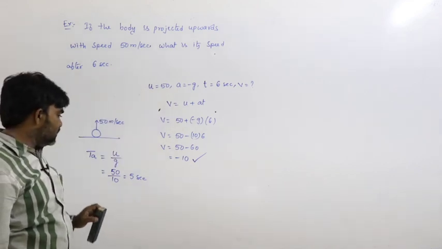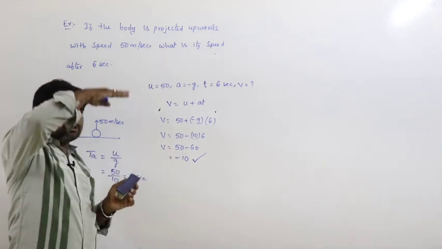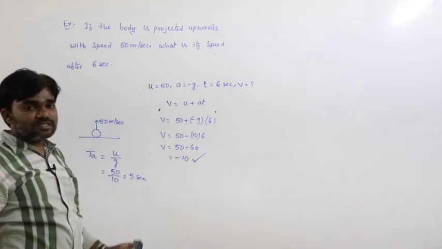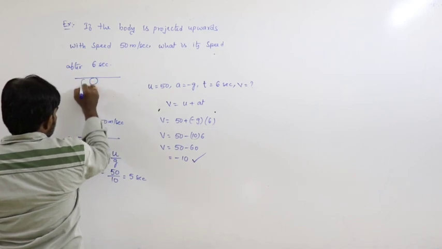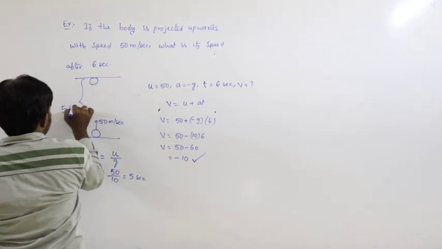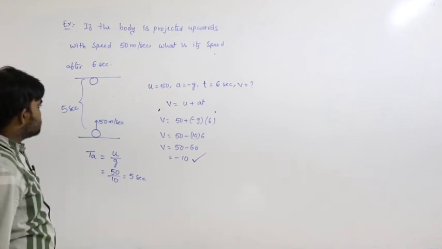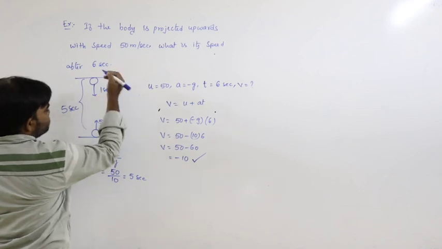The meaning of this is, after 6 seconds, the body has reached the maximum height in 5 seconds, and next, during downward motion, it has moved for the first second.